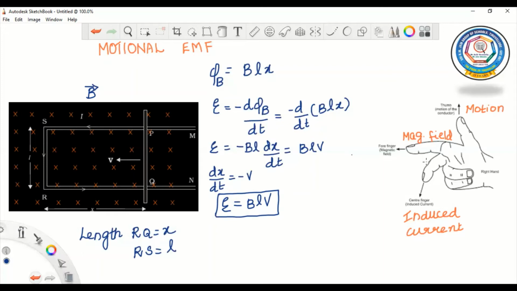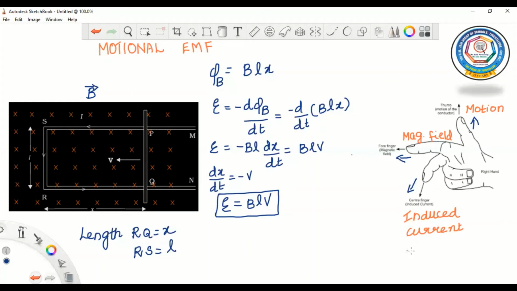The forefinger points in the direction of the magnetic field, the thumb in the direction of motion of the conductor, and the central or middle finger points in the direction of the induced EMF or induced current. This Fleming's right hand rule is also known as generator rule.